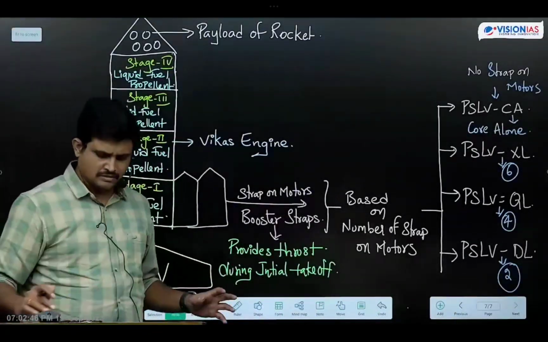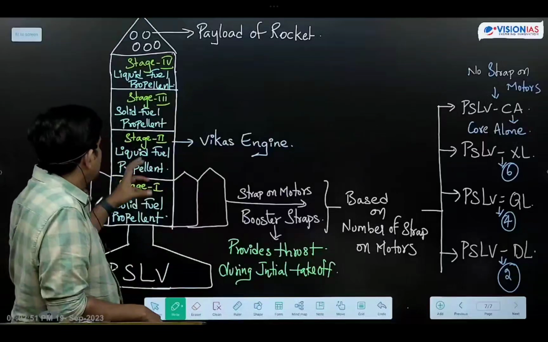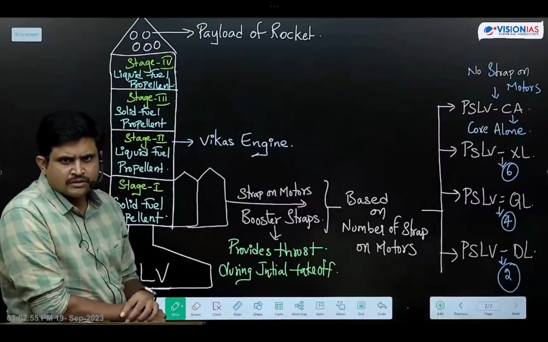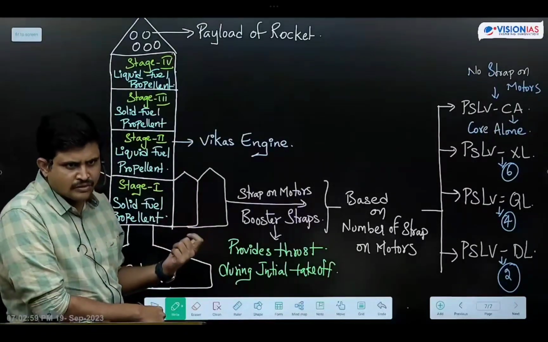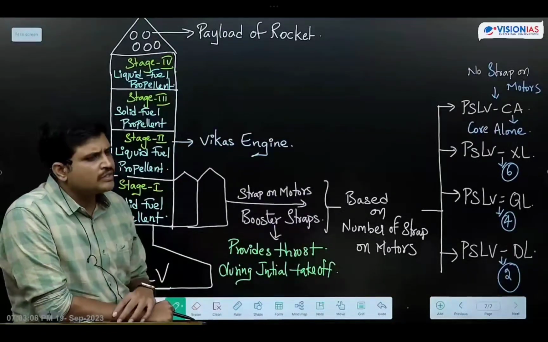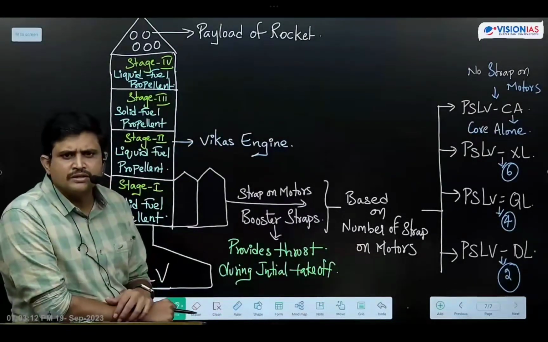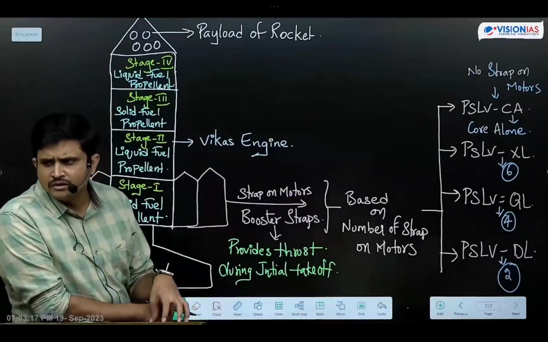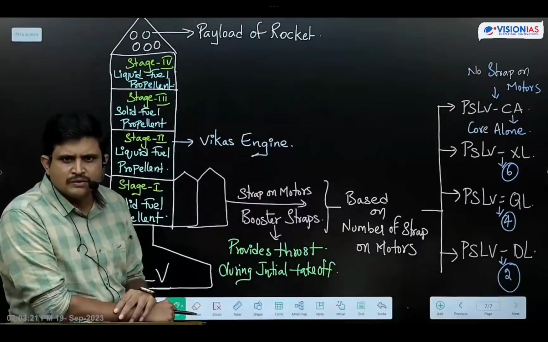Regarding this PSLV, for what purpose have we designed this PSLV? These are the specifications regarding PSLV that we have written here. What is the specification, for what purpose PSLV was developed, and what is the payload carrying capacity of PSLV? With this PSLV, how many launches have we done so far? Out of these, how many are successes and how many are failures? Why is PSLV considered the workhorse of ISRO?